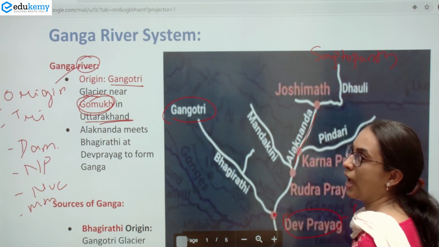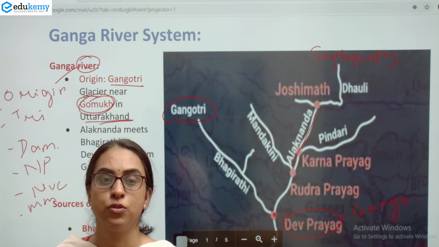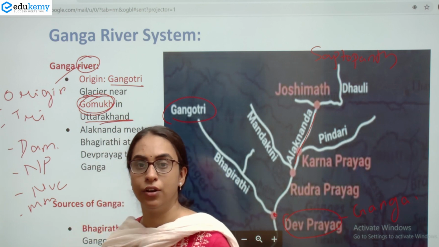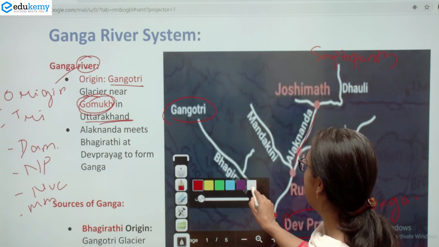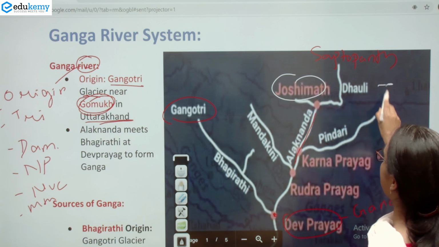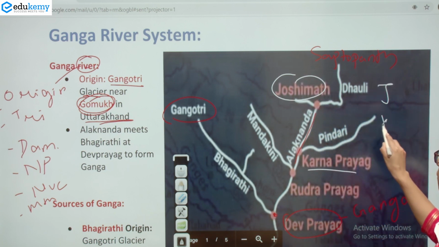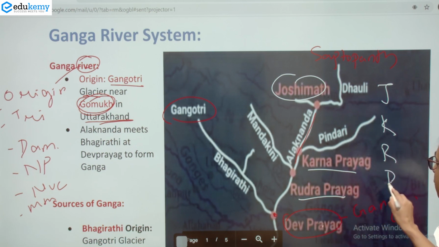This Alaknanda has various important pilgrimage sites where small tributaries meet the Alaknanda river. The important pilgrimage sites on Alaknanda are Joshimath, Karan Prayag, Rudra Prayag and Dev Prayag.